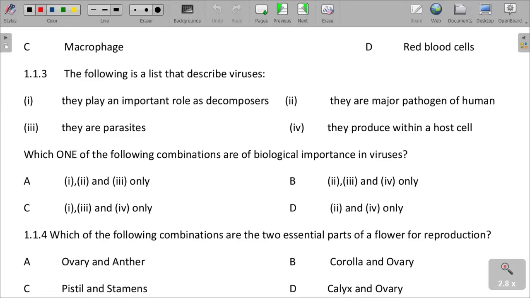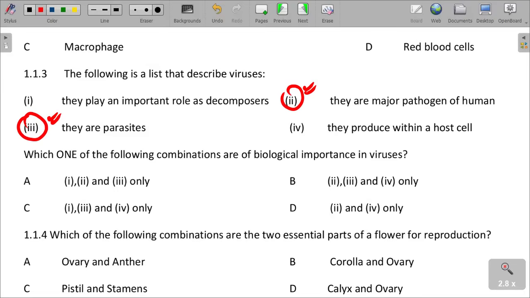If we look at that, in terms of biological value, we must understand that viruses are major pathogens of humans. Pathogen means disease causing in humans. So 2 is correct. And then they are parasites. They are able to live on a host, which is also correct.